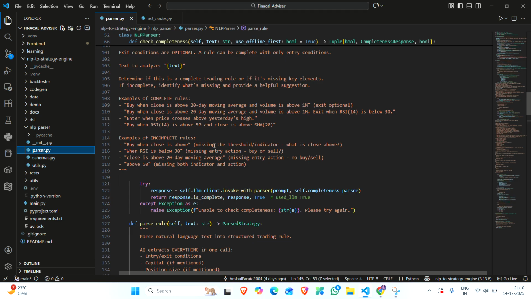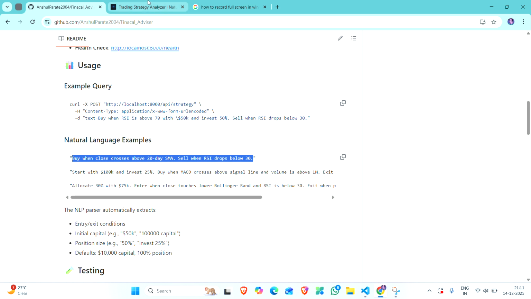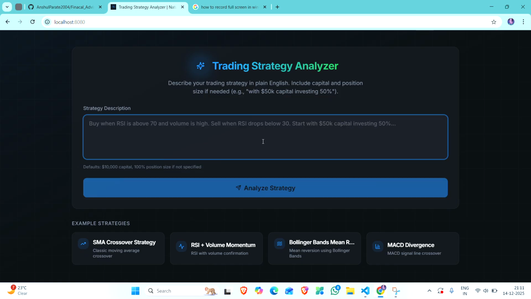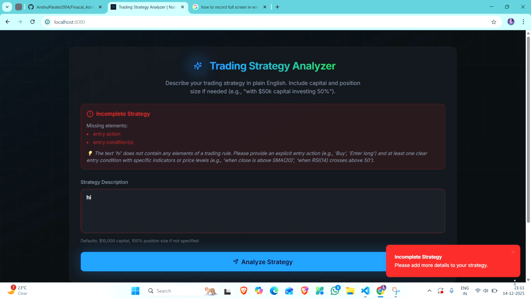But if it's incomplete, it will throw an error and show the user that the command was not fulfilled because the strategy input was wrong. For example, I show you here an incomplete strategy.